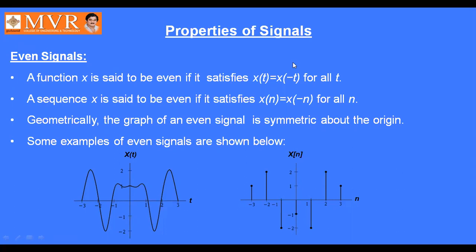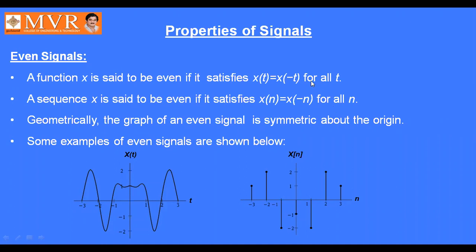So a function x is said to be even if it satisfies the condition x of t is equal to x of minus t for all t. So this is the definition of our even signal. For a sequence, it is x of n is equal to x of minus n for all values of n.